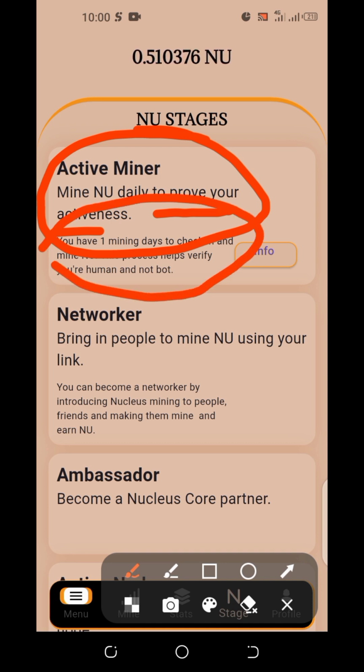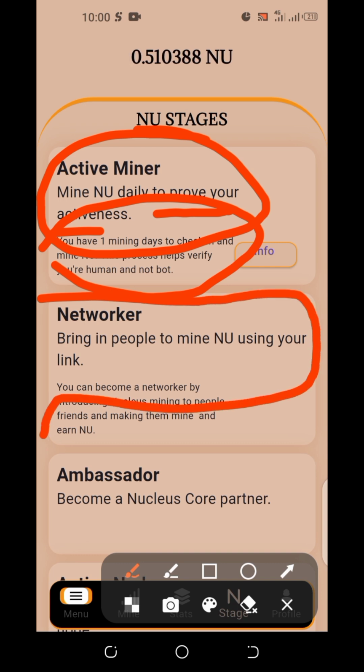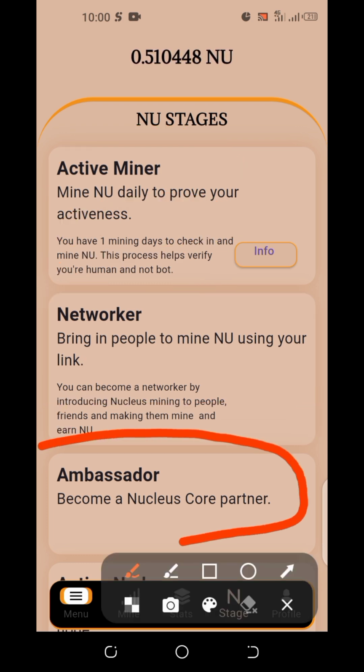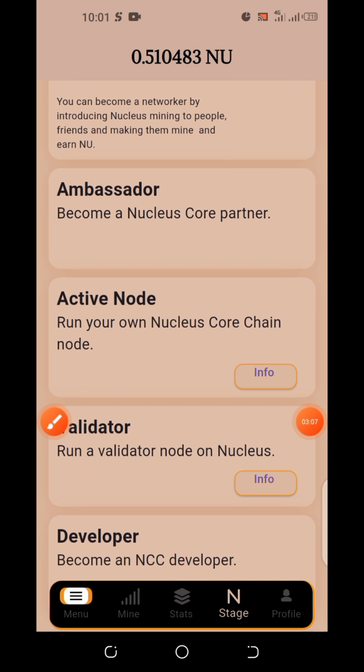Now check out here. It says networker. Check out the information. It said bring in people to mine using your link. So share your link with your friends. Are you getting it? You can become an ambassador to them also. Become a Nucleus Core partner. Become an ambassador to them.